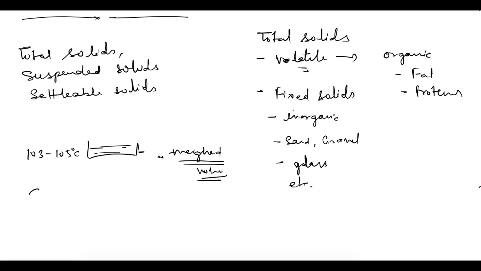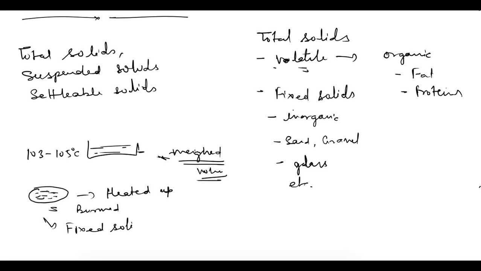After that, the remaining sample is heated further. In that process the volatile matter will be burned off, or evaporated. Whatever remains in the dish or container will be your fixed solids. So total solids minus fixed solids will give you volatile solids.